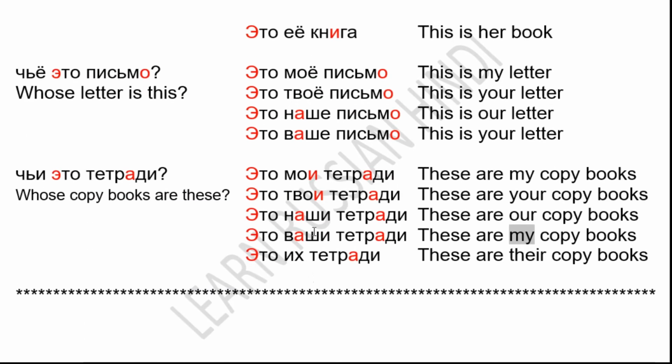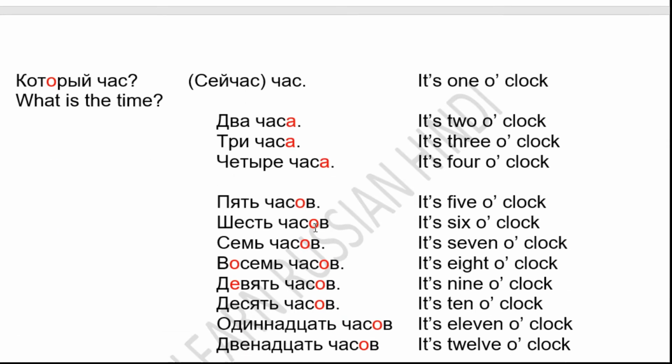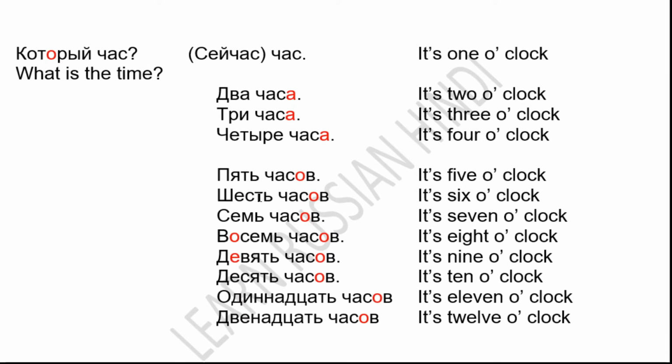Now coming to the next. How do we ask the time? What is the time? For that a construction is there. Kotoryi chas? Kotoryi chas? Kotoryi means which. Chas means hour. So literally it means which hour. And we translate in English, what is the time? So the answer will be seichas chas.